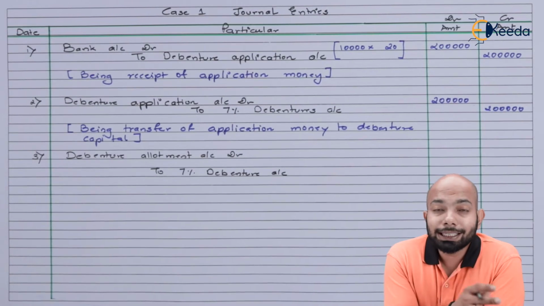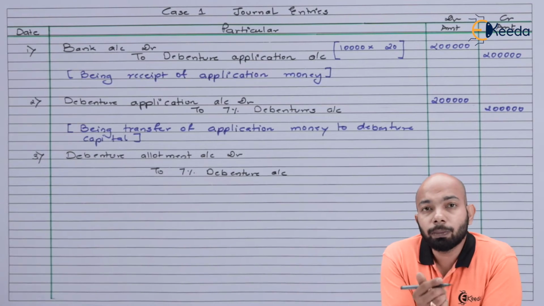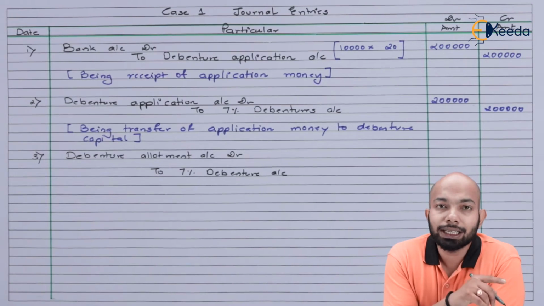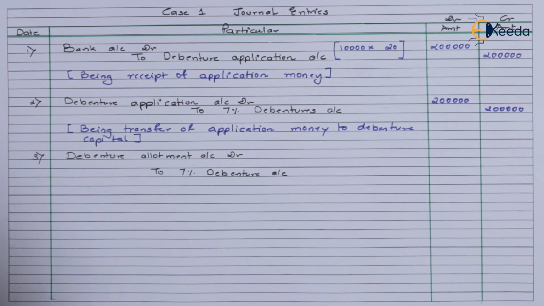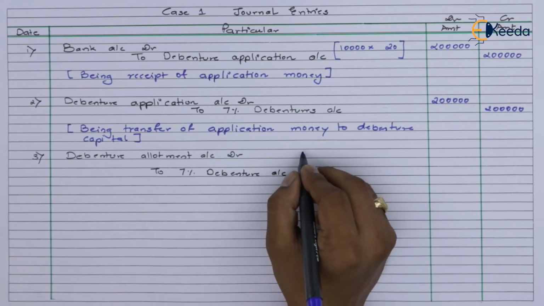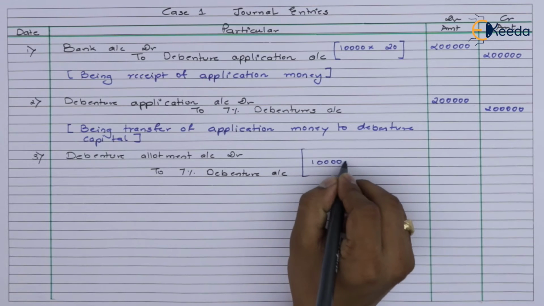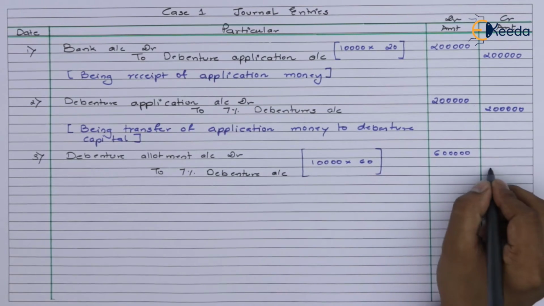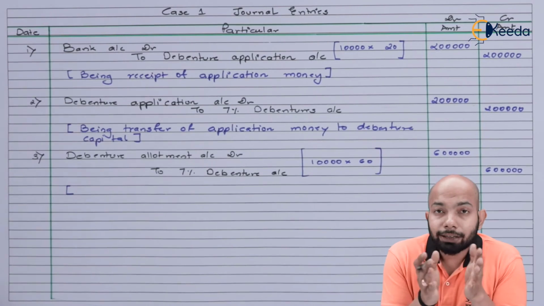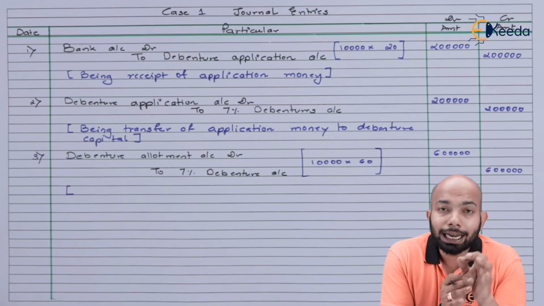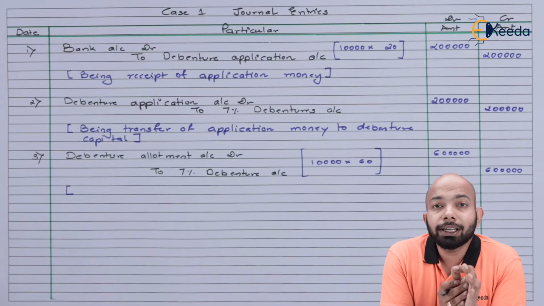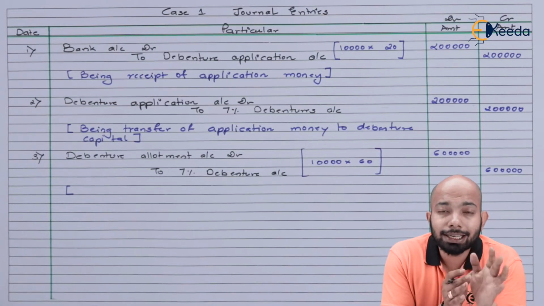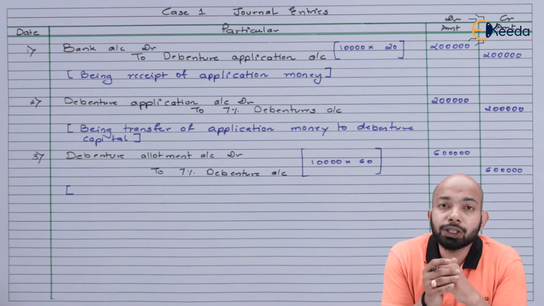Now on allotment, they're taking rupees 60. That means you have to mention that specific thing here. 10,000 into 60 will be the phase 1 entry for allotment due. Now that we have mentioned the entry for allotment due, that means debenture allotment account debit to 7% debenture, 6 lakh rupees has been mentioned here. That is the allotment due entry. Let's mention the narration there.